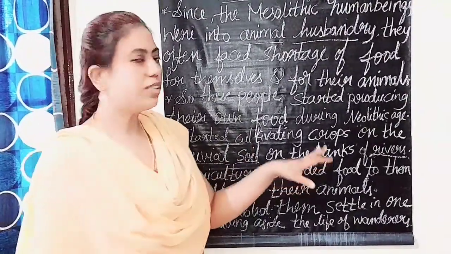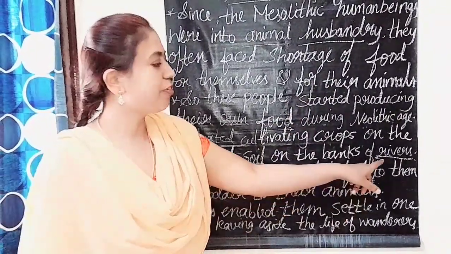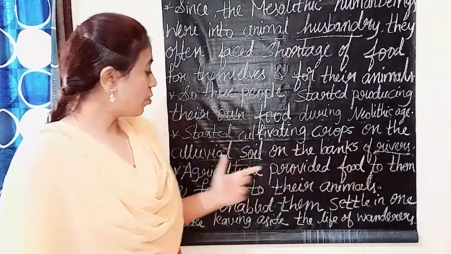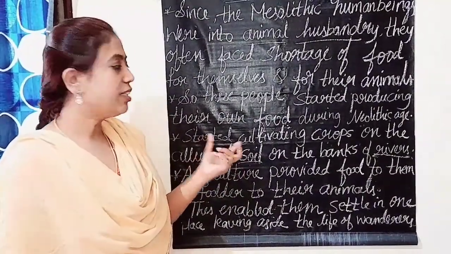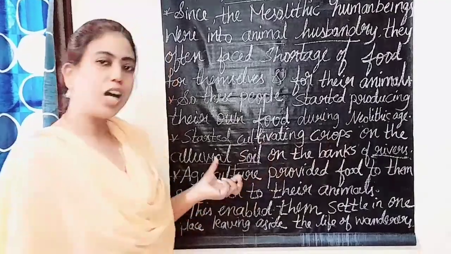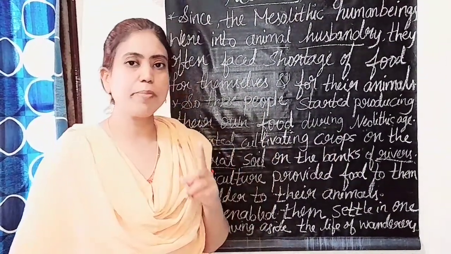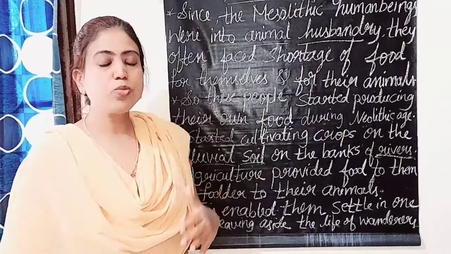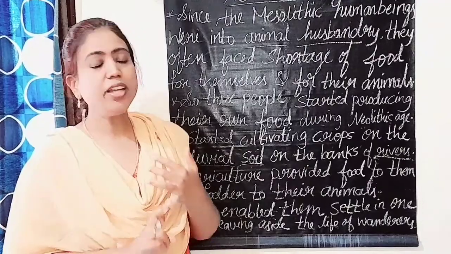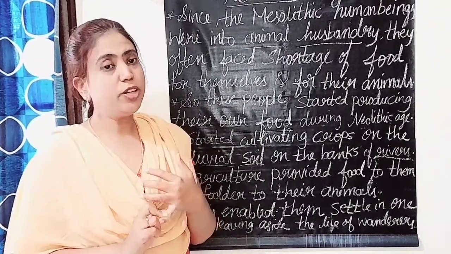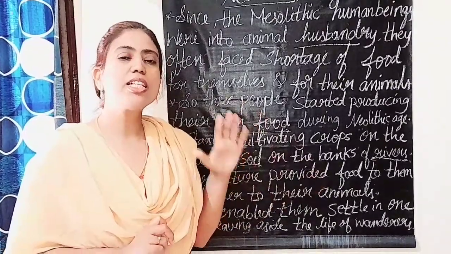It is formed by the deposits of water coming from the rivers, and it is very good for the crops. And like this they started cultivating crops on the alluvial soil on the banks of the rivers. Most importantly, you have to remember that when any people want to settle, they want what? Water. That's why, where the rivers are, where we find water, we will settle there.